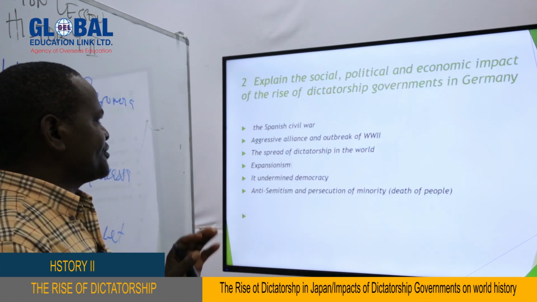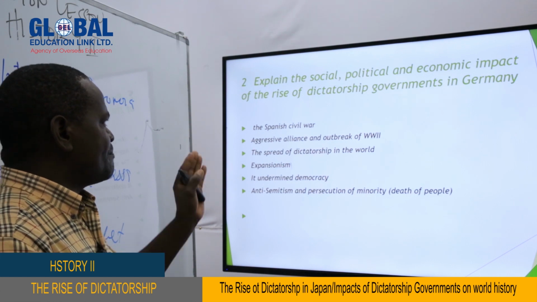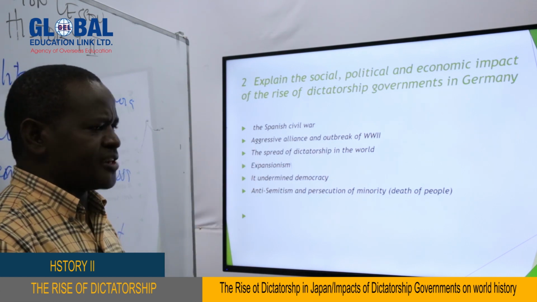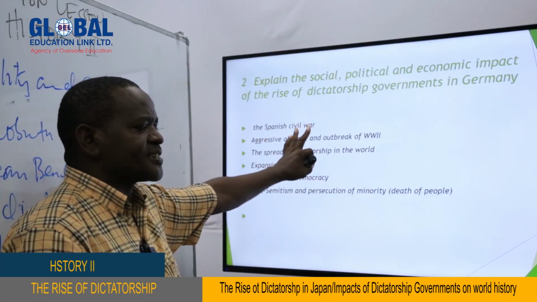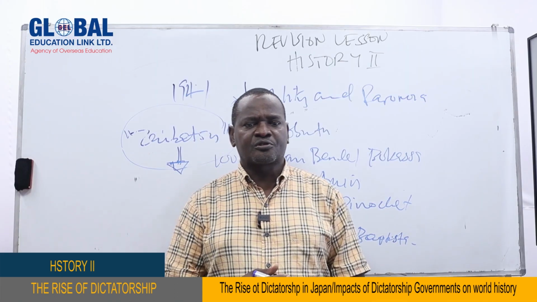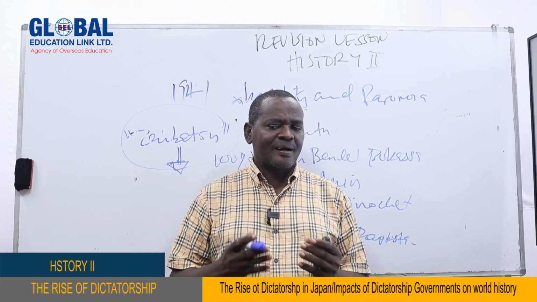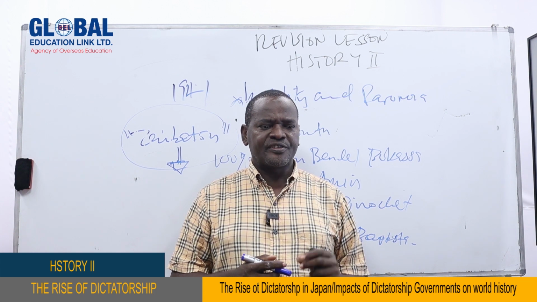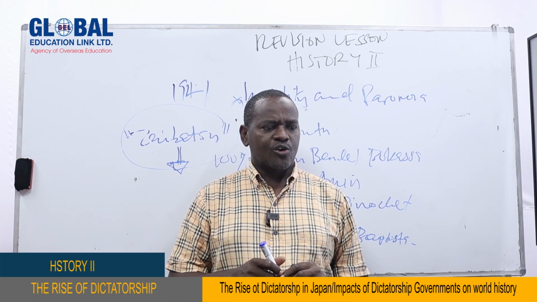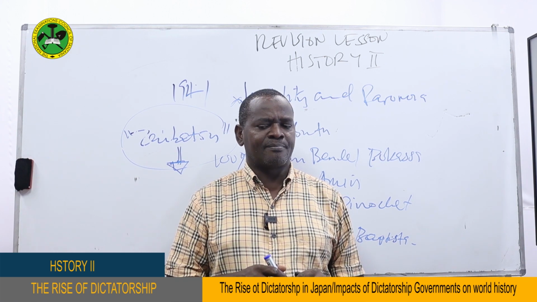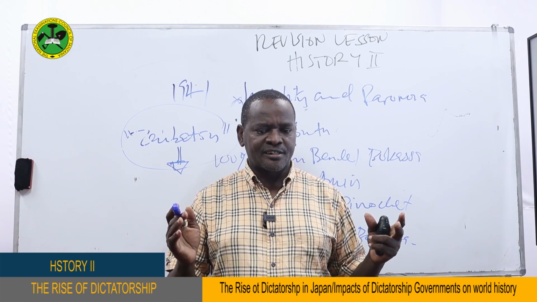Question number two: explain the social, political, and economic impact of the rise of dictatorship governments. This question, of course, is simple, as we have already discussed. The first is the Spanish Civil War. We discussed it because the Germans wanted to go to the Spanish Civil War, which was between the socialists and the dictator Francisco Franco, who wanted to overthrow the socialists. And he was supported by Adolf Hitler, of course, and Benito Mussolini.